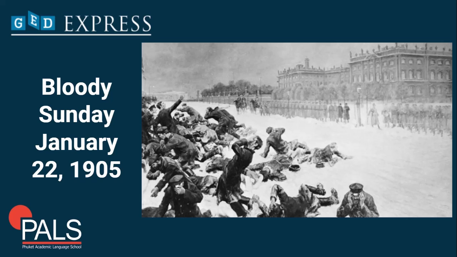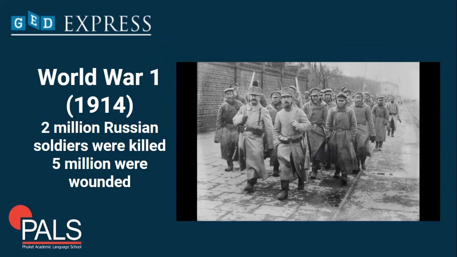Another event that contributed to the revolution was the First World War. In 1914, World War I began and Russia was at war with Germany. A huge Russian army was formed by forcing working class and peasant men to join. Although the Russian army had great numbers, soldiers were not equipped or trained to fight. Many of them were sent into battle without shoes, food, and even weapons.